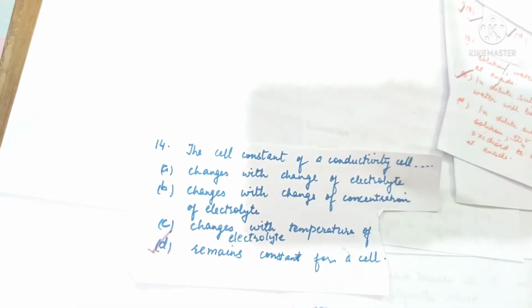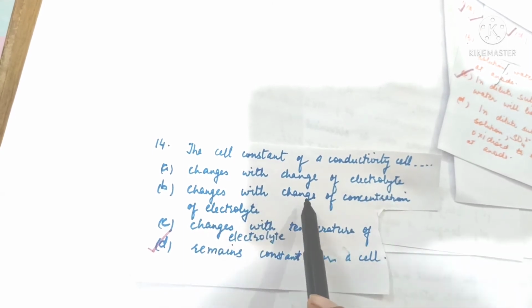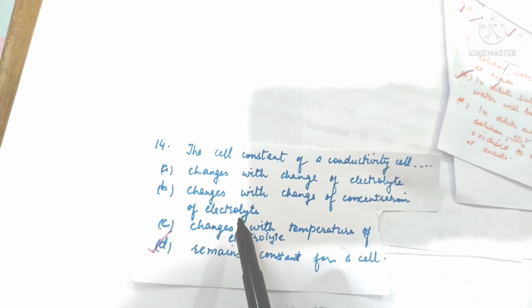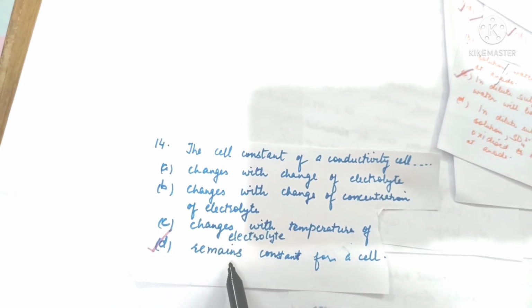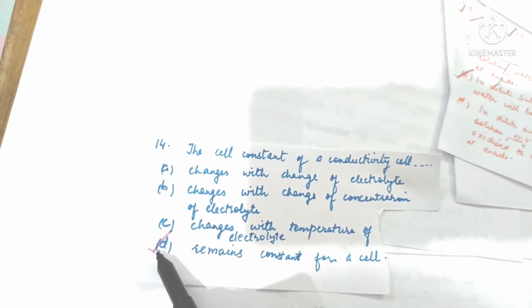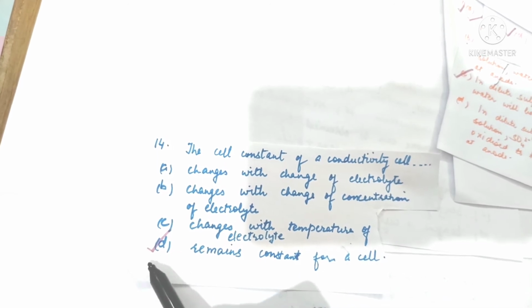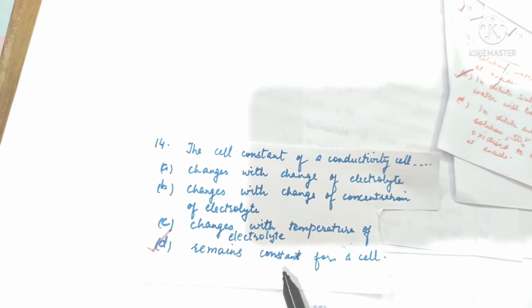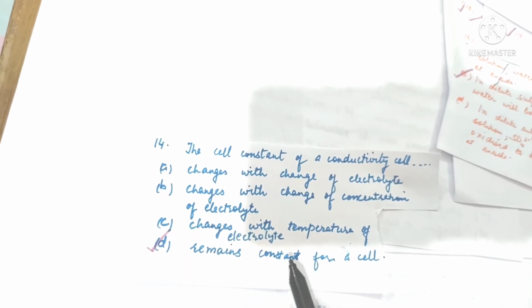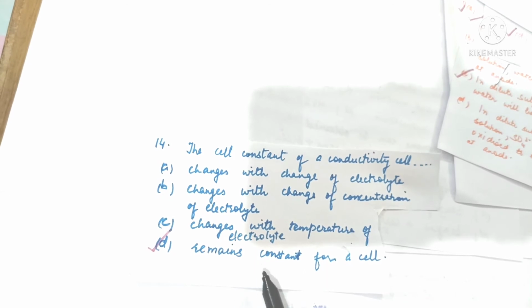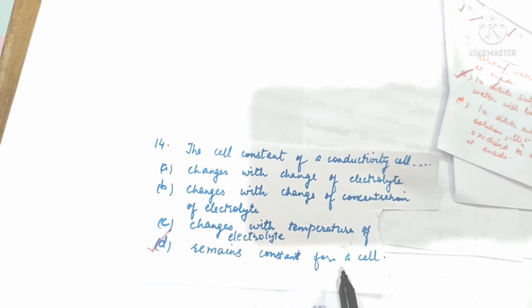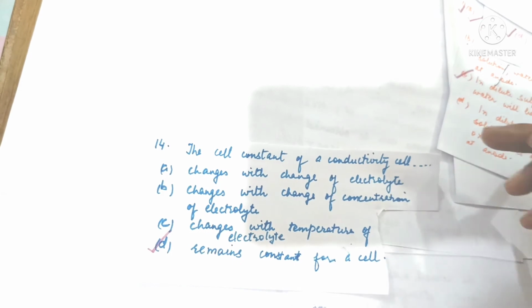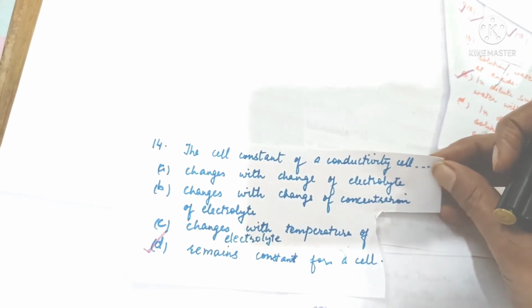The cell constant of a conductivity cell changes with change of electrolyte, changes with change of concentration of electrolyte, changes with temperature of electrolyte, or remains constant for a cell. So this is the correct option, option D. A cell constant for a given conductivity cell remains constant because L and A, the distance between the electrodes and area of cross section of the electrode, remains constant for a particular cell. Once constructed, it will remain constant, so the overall value of cell constant also remains constant.